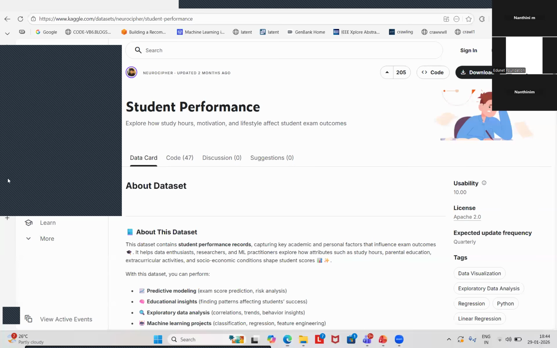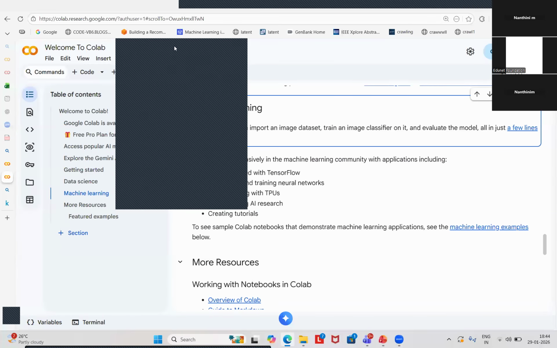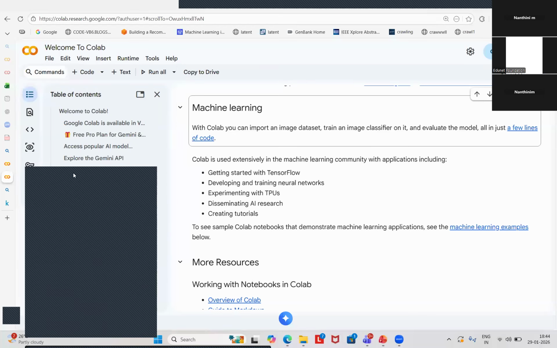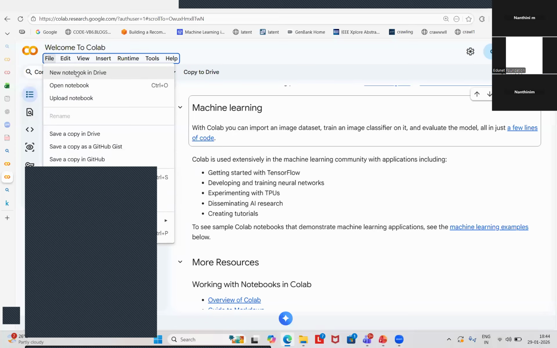I'll give you one more way to access this particular dataset via the Google platform. Suppose I am going to work on the student performance project. I am going to open a new notebook in the drive.